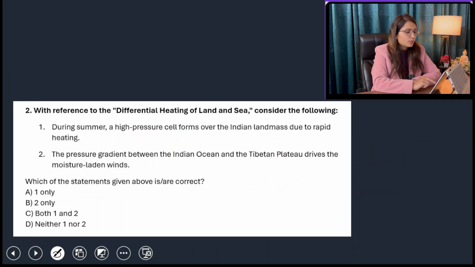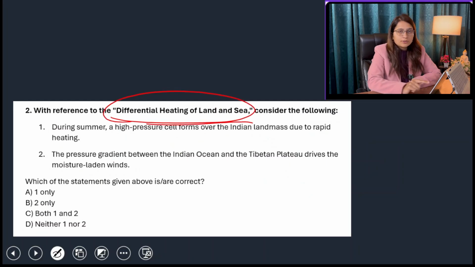Next is with reference to differential heating of land and sea. We know that land and sea are differentially heated because of the difference in the specific heat. Land has very less specific heat and water has a large amount of specific heat. So consider the following statements.